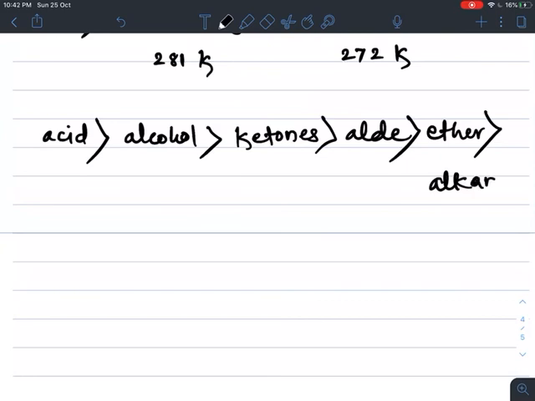So this is the priority order in boiling point due to the different intermolecular forces present in aldehydes, ketones, carboxylic acids, alcohols, as well as ethers and alkanes. In the case of alkanes, such an intermolecular force is absent, so they have lower boiling points.